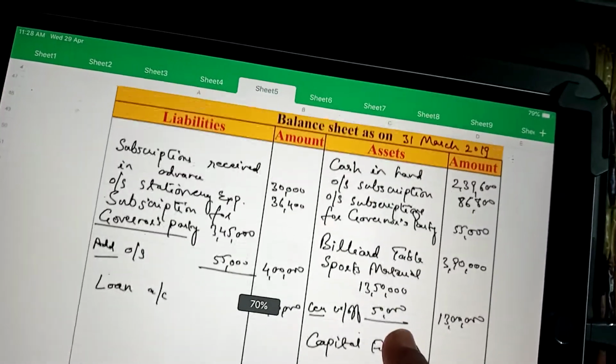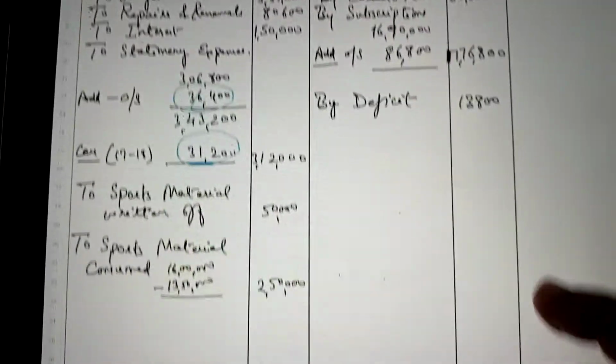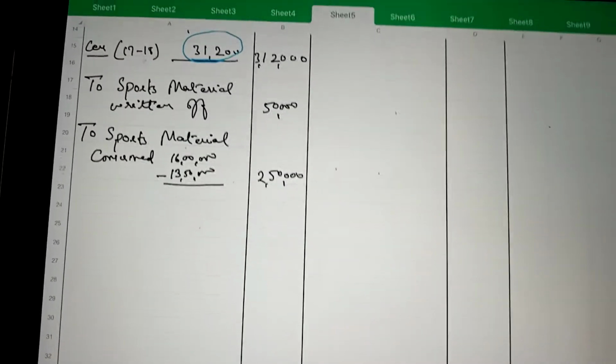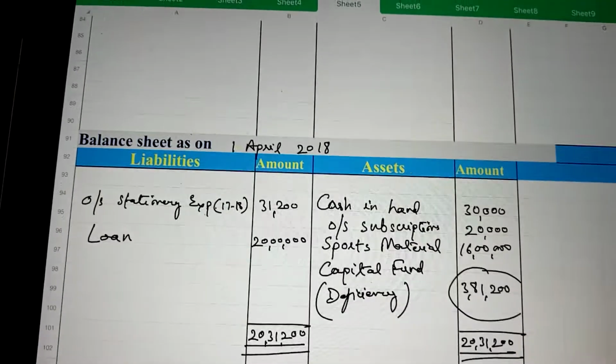So this is the income and expenditure account for the year ended 2019, and this is the balance sheet for the year ended 31st March 2019, and this is the opening balance sheet.